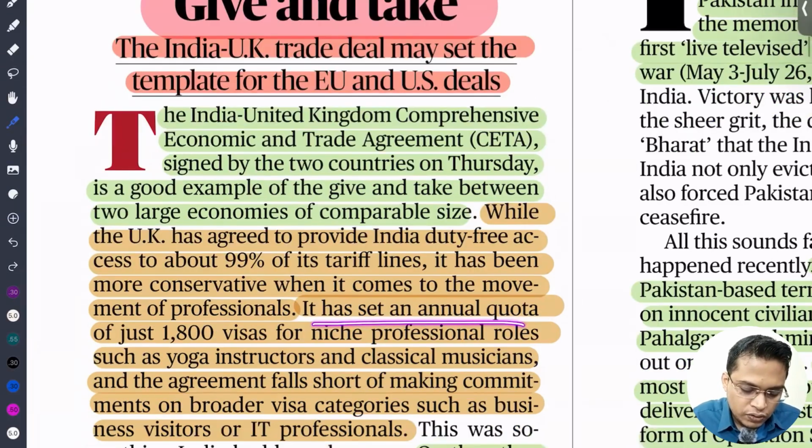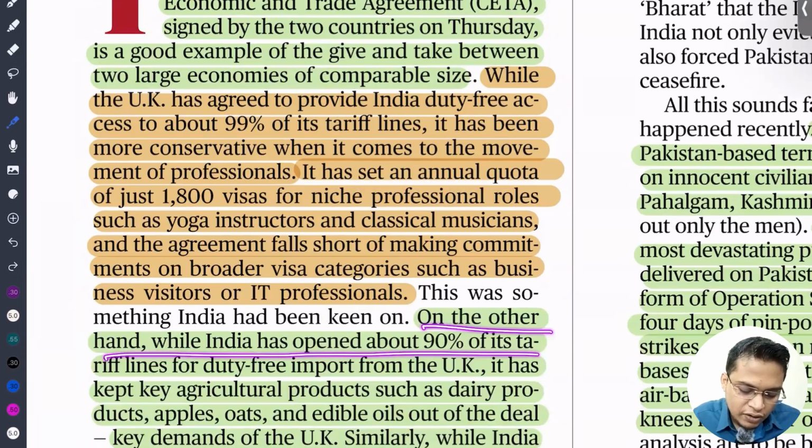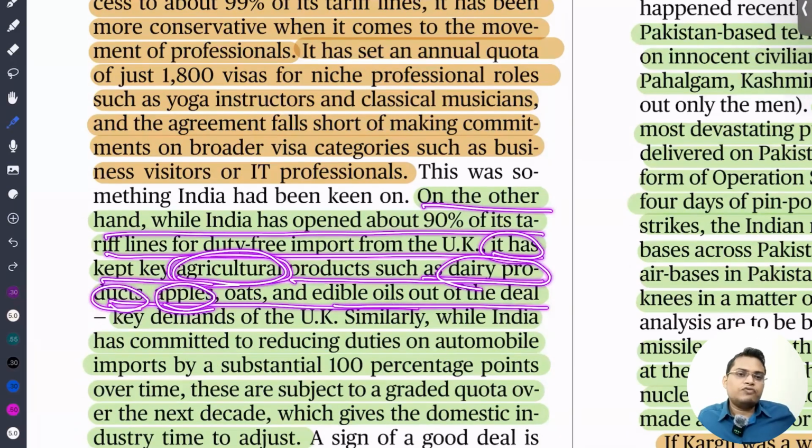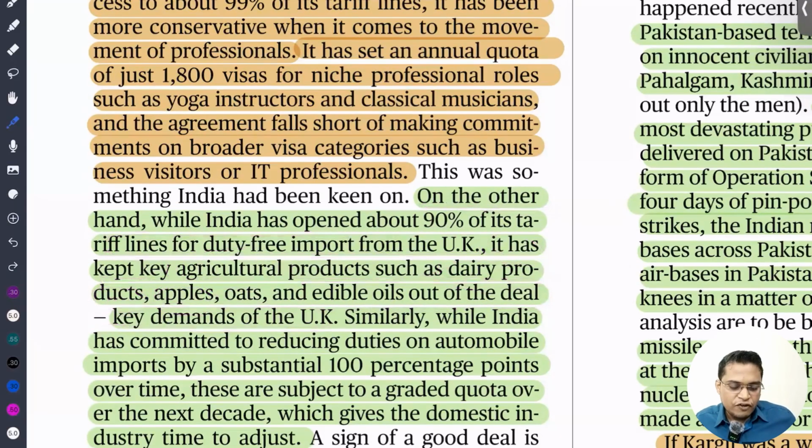Okay? So on the other hand, India has opened up 90% of tariff lines to duty-free import, so we can export agriculture and dairy products. It has kept key agricultural products such as dairy products, apples, oats, and edible oil out of the deal. We know that these sectors are very sensitive for Indian farmers, so we have kept them out of the deal. That means we are not going to allow any import or free trade agreement on these.